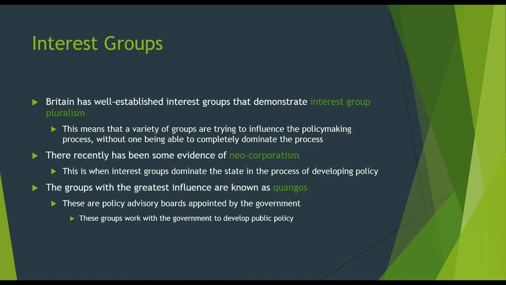There recently has been some evidence of neo-corporatism, and this is when interest groups dominate the state in the process of developing policy. And how we see neo-corporatism take place is that we see people of the cabinet go out and talk to people within the government to be able to see how things should be done. And then those people largely take what these people within the bureaucracy are saying are policies that they would like to see, and then they try and fashion those things into law.